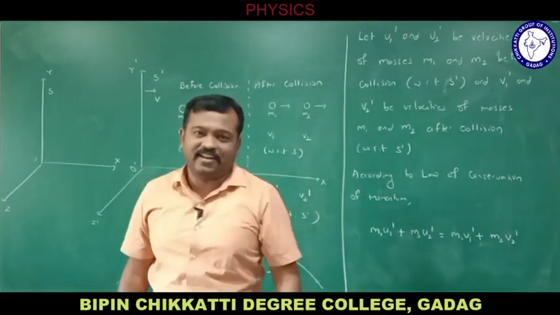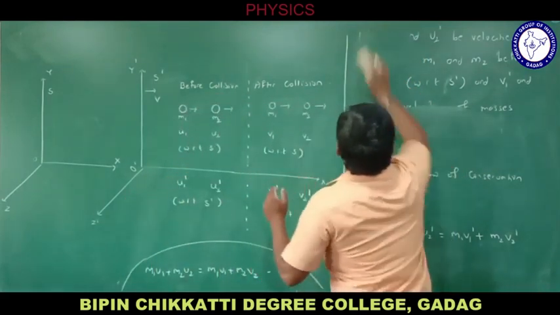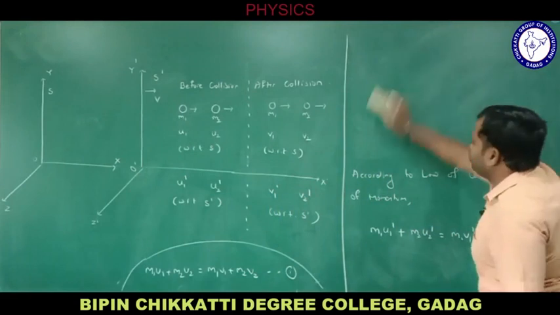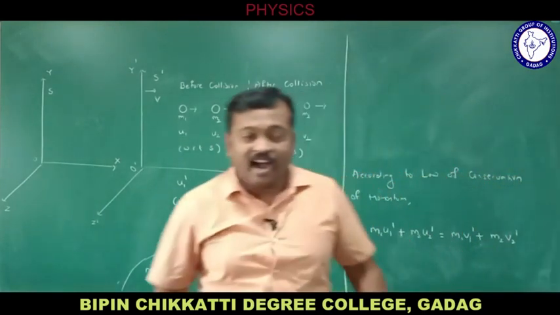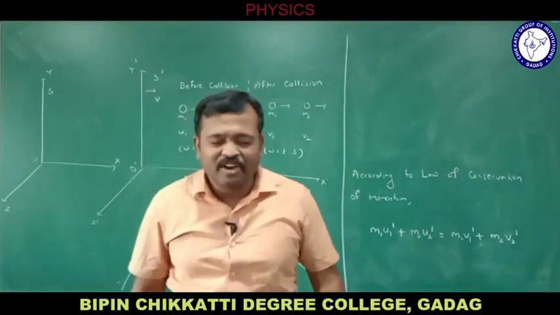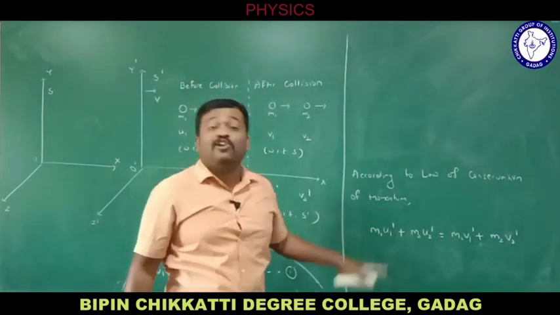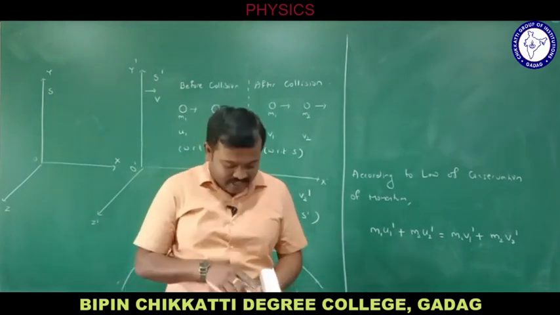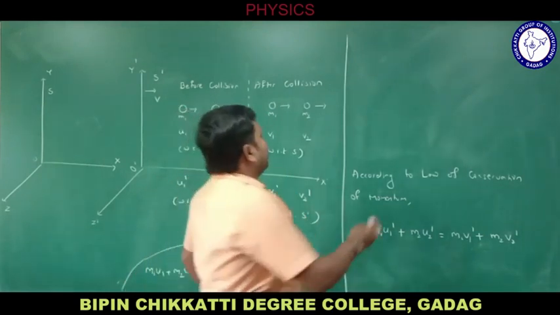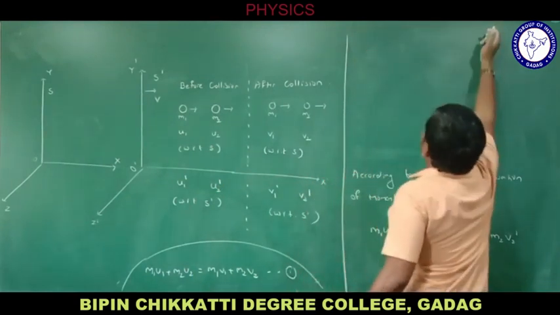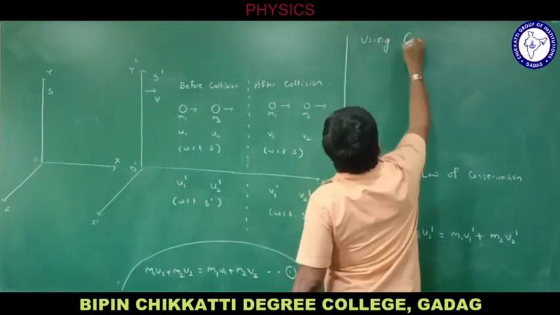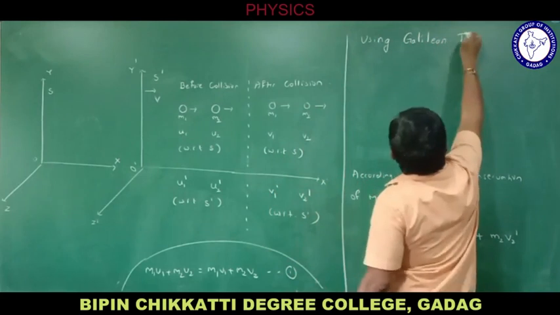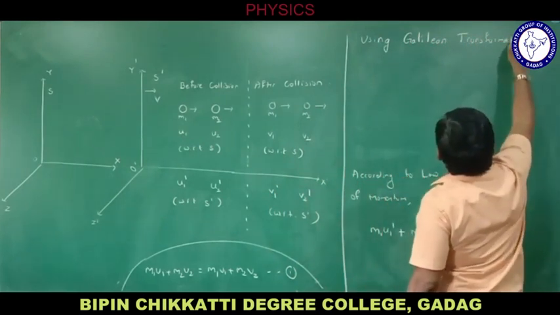Let me simplify it. The mathematical expression is m1 u1 dash plus m2 u2 dash is equal to m1 v1 dash plus m2 v2 dash. Now I'll be using the Galilean transformation equation. You know what the Galilean transformation equation is in the case of velocity, because velocity is variant. Let me write about this: using Galilean transformation.